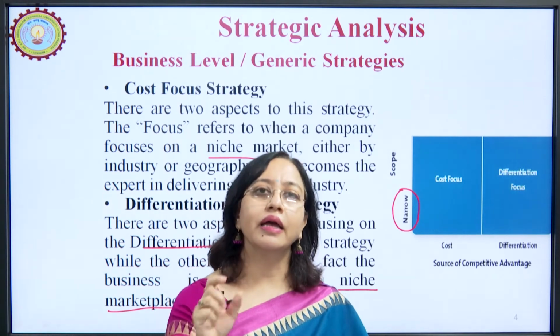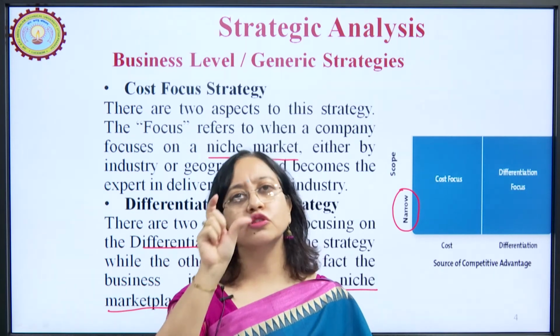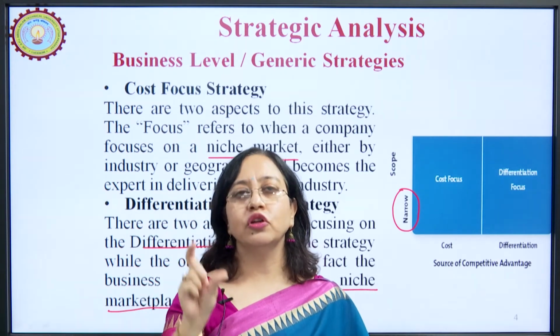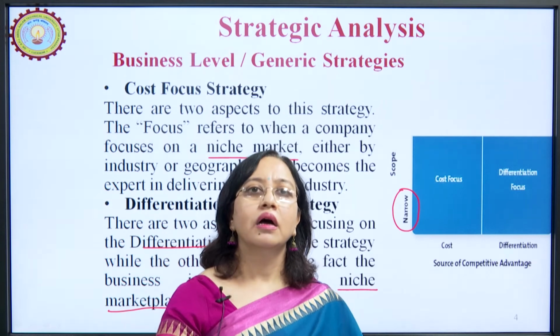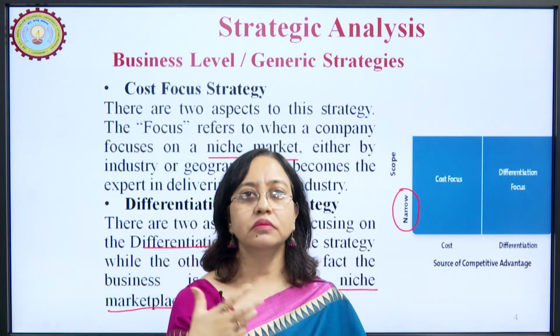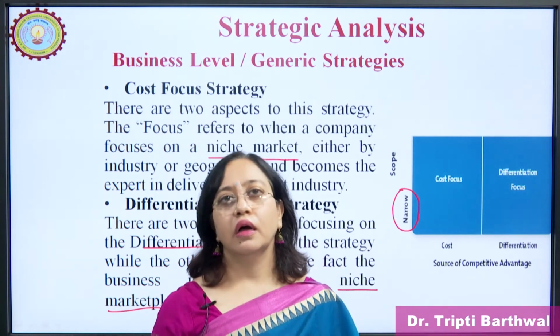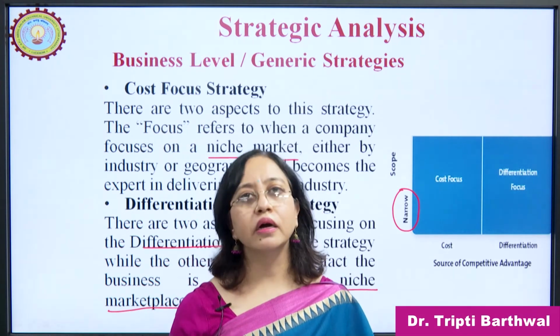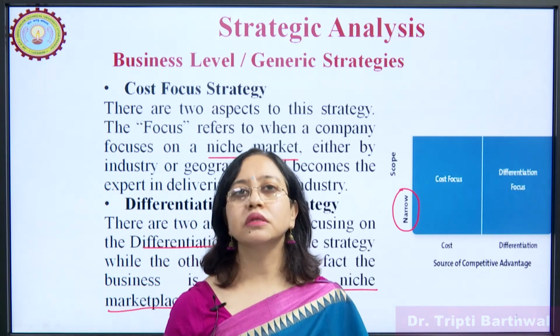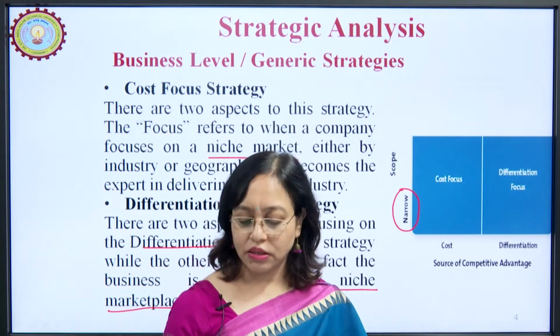They are providing certain unique product, but it is only meant for people who are actually interested in that area. Or there was this Epic channel, right, wherein again it was a different kind of contents which were being aired through that channel. So, this is how differentiation focus works.